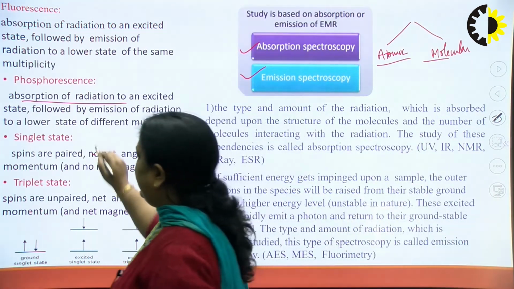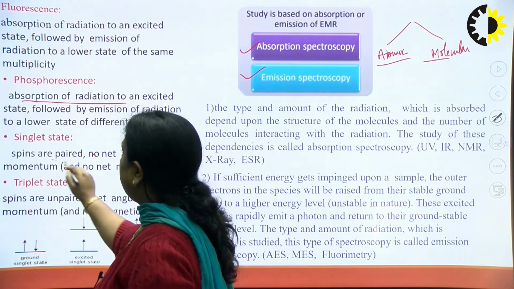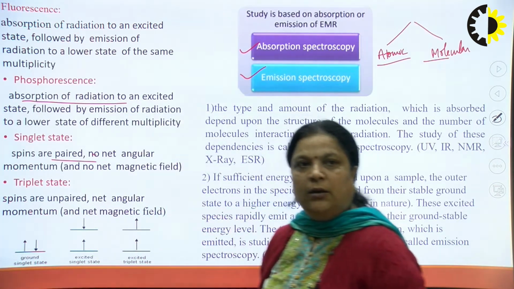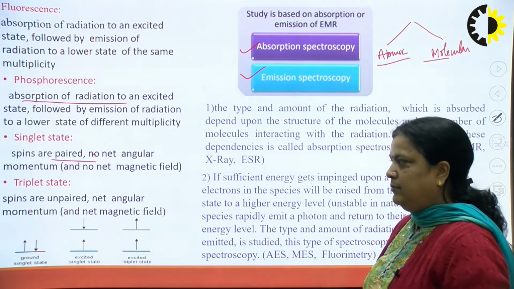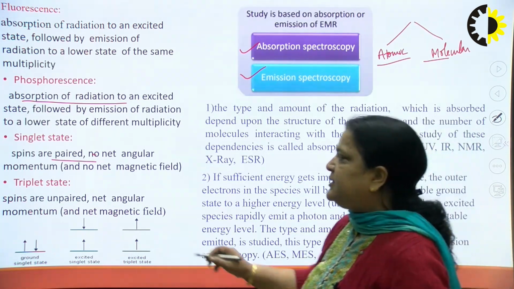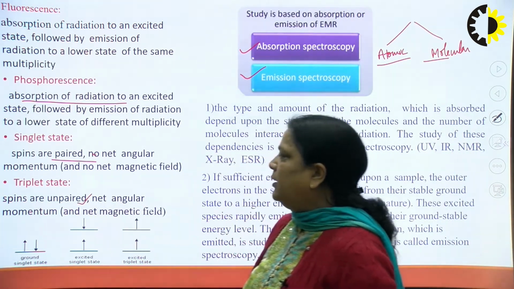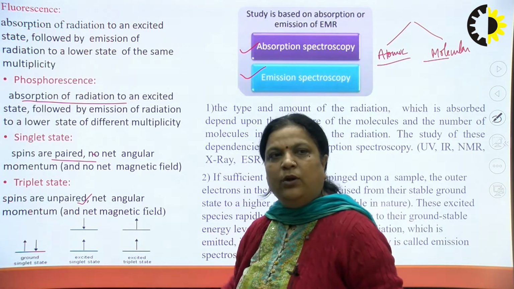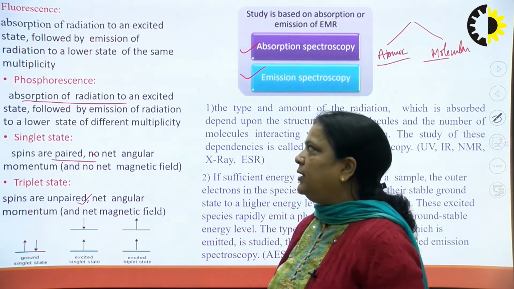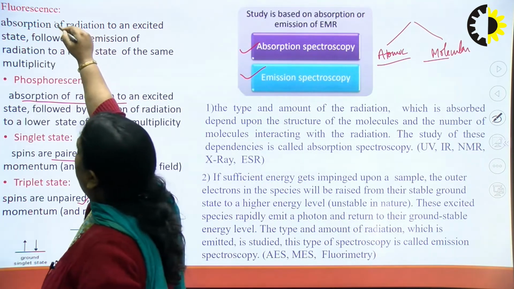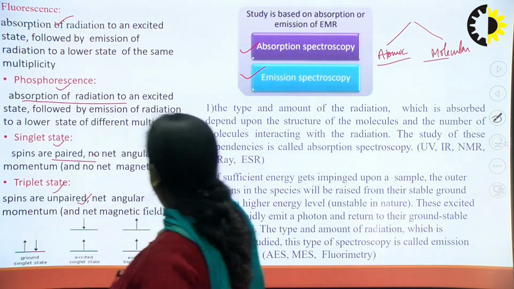In a singlet state, the spins are paired, that is no angular momentum or no net magnetic field. While in a triplet state, the spins are unpaired, which shows net angular momentum with a net magnetic field. So, these four terms are complex terms which are used in spectroscopy.